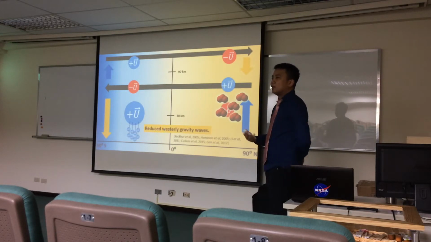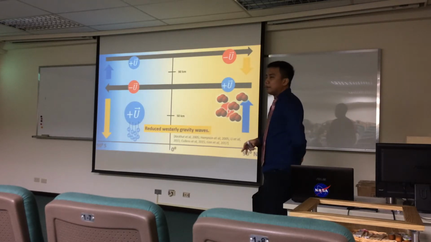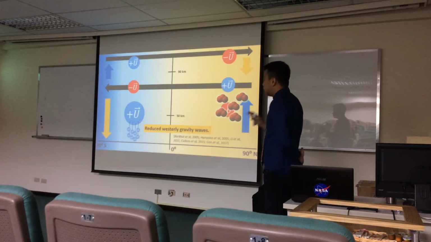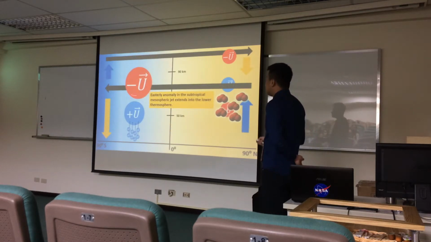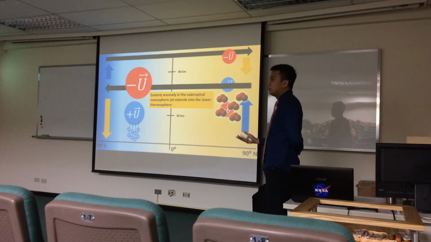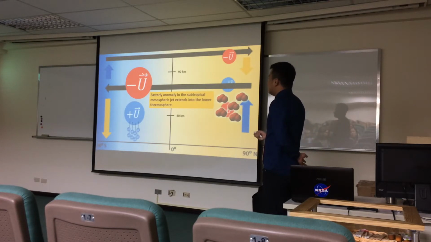This is because gravity waves are only able to propagate past regions where the background winds are slower than the gravity waves, or have a phase direction that is opposite that of the gravity waves. With this reduction in westerly gravity waves, we get an enhancement in the easterly jet in the mesosphere. Up to this point, everything we found is similar to what's already suggested in past studies. What our study adds is that apparently this mesospheric jet anomaly extends all the way up to the lower thermosphere. Along with that, we get the reduction in eddy diffusion, which is due to the reduction in westerly gravity waves.